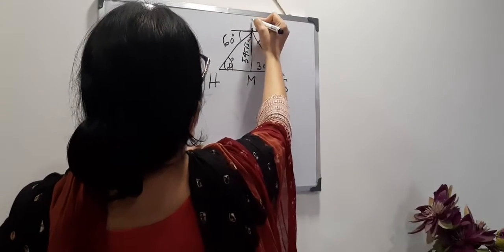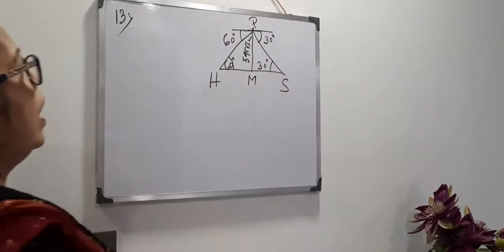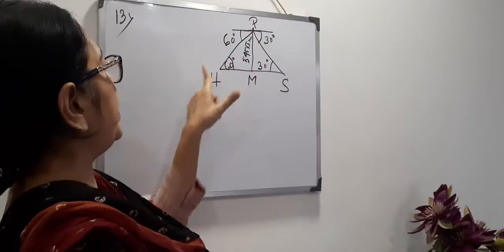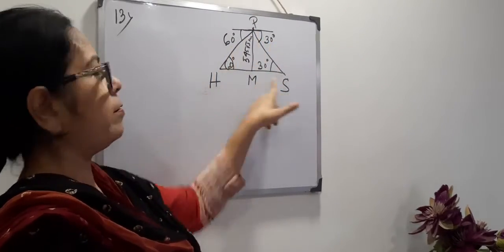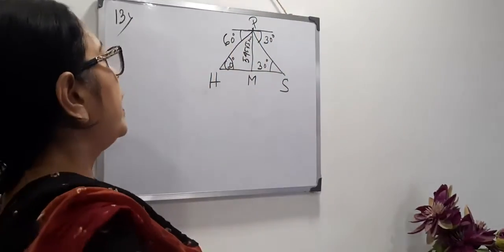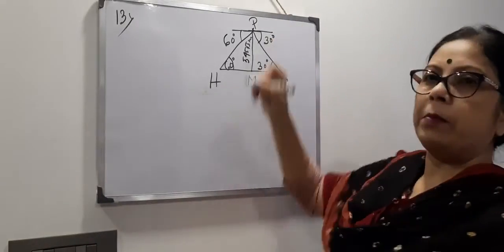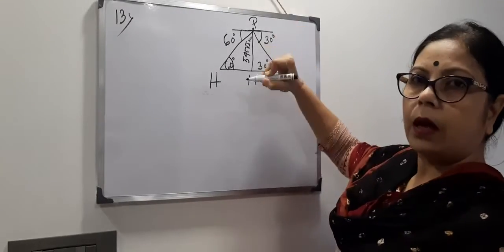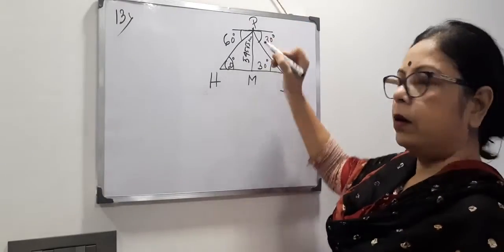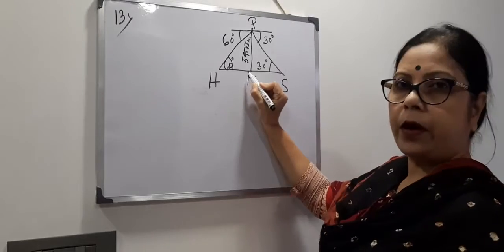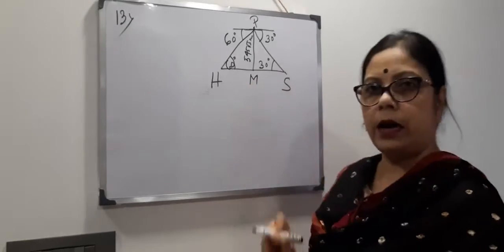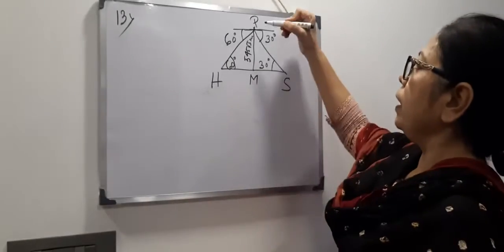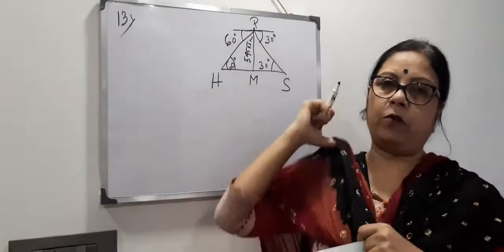Suppose this is the position of the person P. I am getting two triangles PHM and PSM. Clear? In these two triangles, what is common? PM is common. And this is the perpendicular. And this is the base in this triangle and this is the base in that triangle.